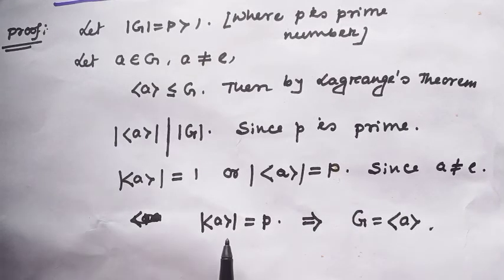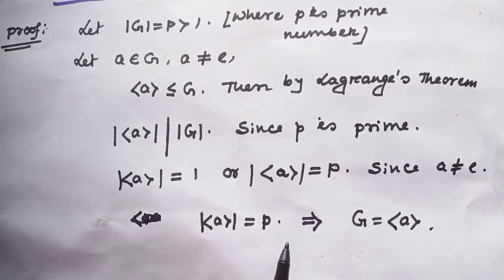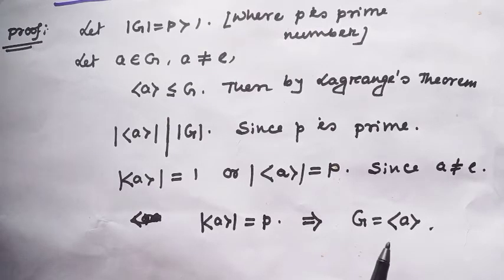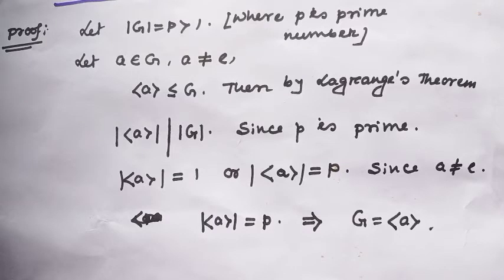The order of the cyclic subgroup generated by A is P. That means G is generated by A, so the group is cyclic.